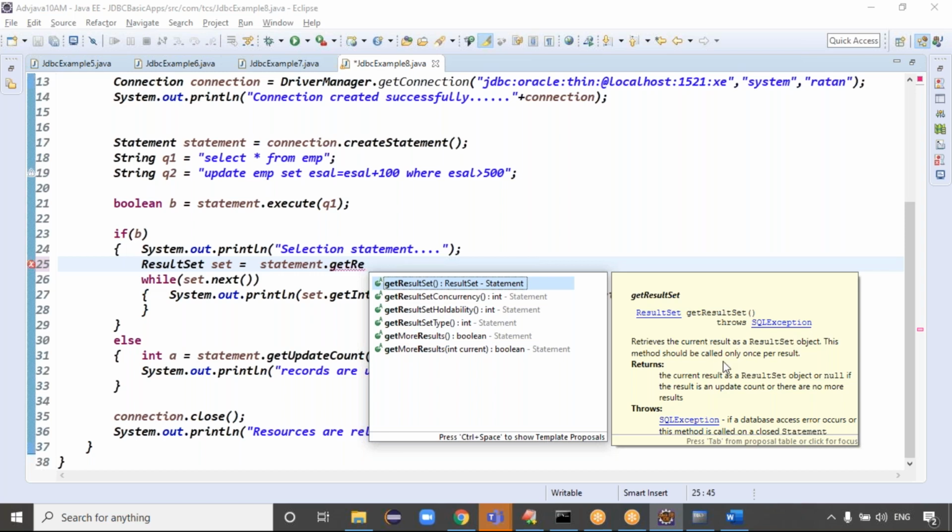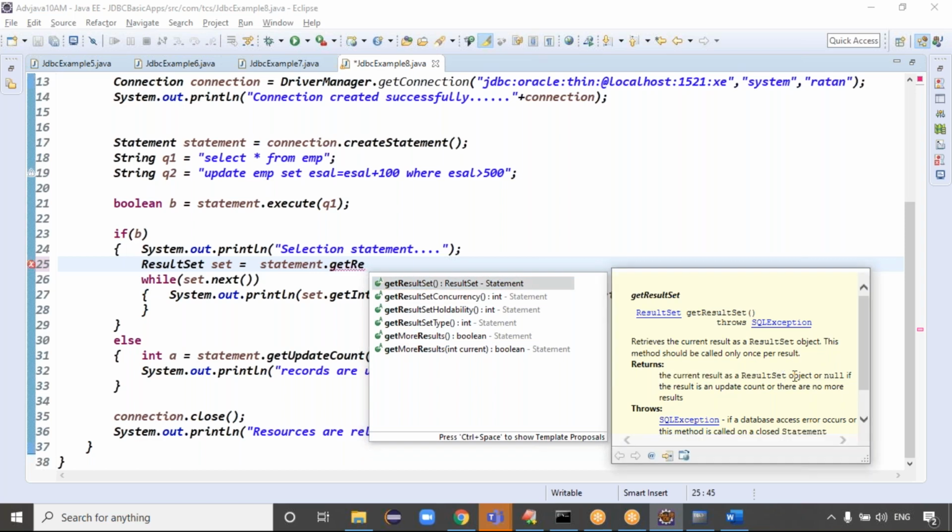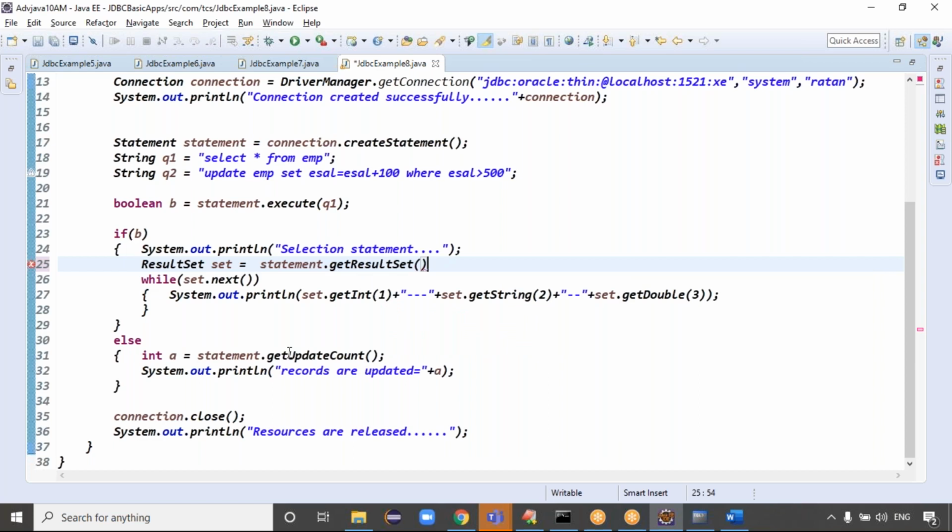This method should be called only once per result. It returns the current result as a result set object, or null if there are no more results. And if you execute an update query, you get the updated count. While doing applications, you automatically come to know what methods are there. It's not a problem.